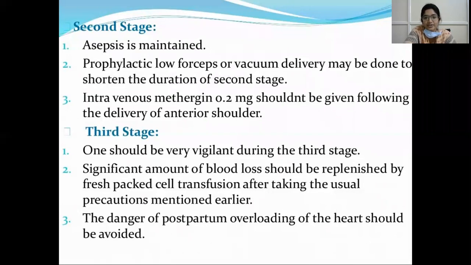And in third stage of labor, we should be very vigilant because PPH may occur. Along with anemia, not only iron deficiency, coagulation factor deficiency because of protein deficiency might also be present. So one should be very vigilant during the third stage, and significant amount of blood loss should be replenished by fresh packed cell transfusion after taking usual precautions mentioned earlier. And the danger of postpartum overloading of the heart should also be considered.